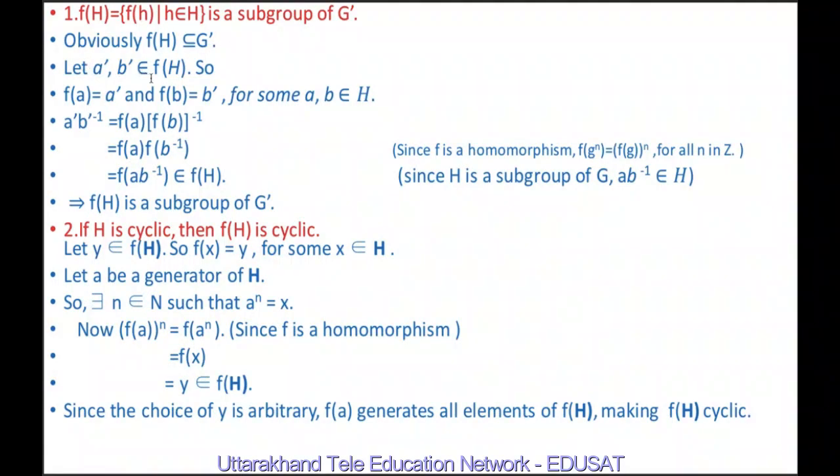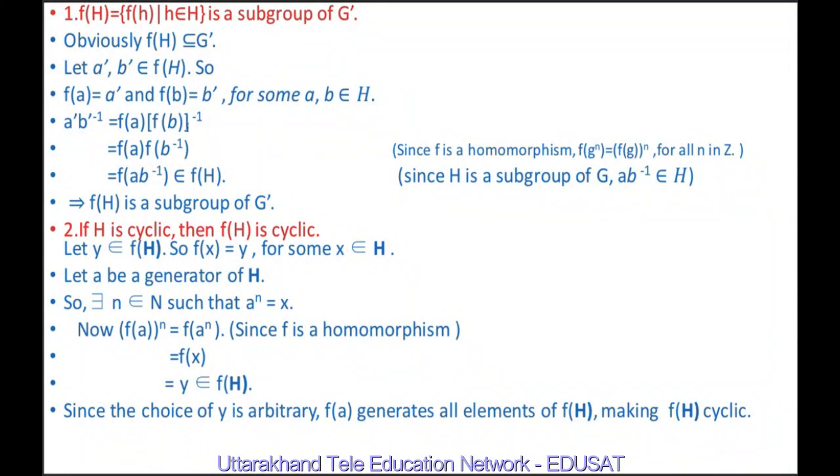Let a', b' belong to f(H). Therefore f(a) is equal to a' and f(b) is equal to b' for some a, b belonging to H. It means a' b' inverse is equal to f(a) f(b) inverse.